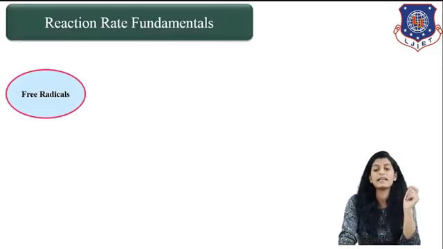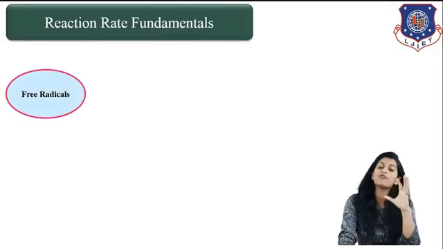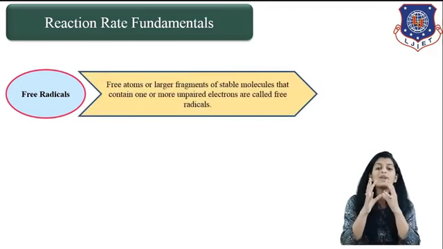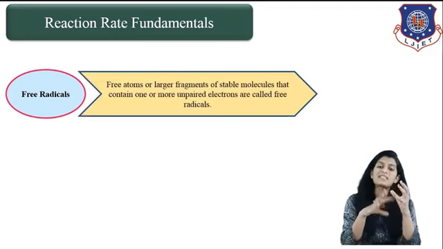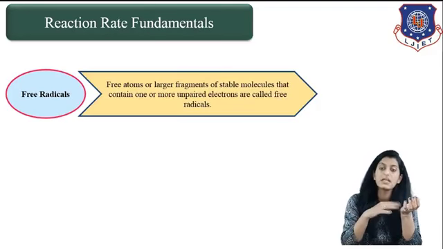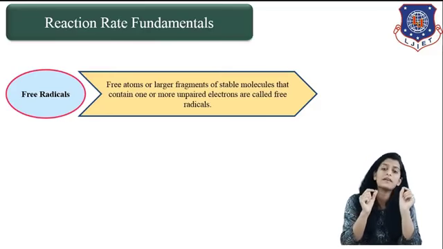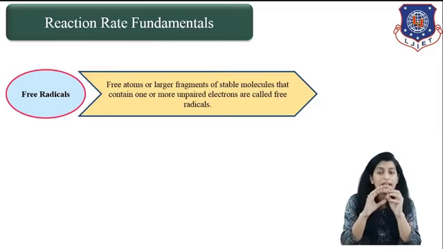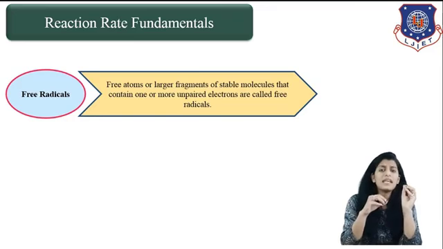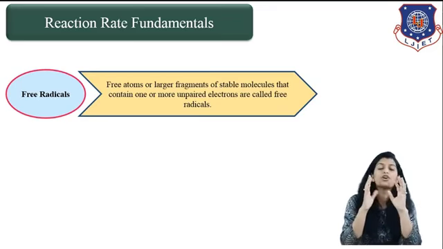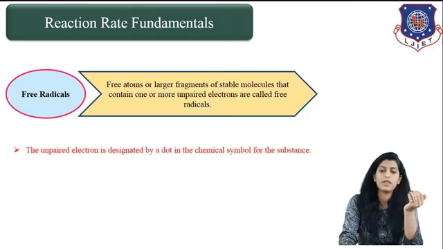So the first category is free radicals. A free radical is basically a free atom or a larger fragment of some stable compound or molecule that contains one or more unpaired electrons. Whenever there is an unpaired electron present in atoms or molecules, those are termed free radicals.